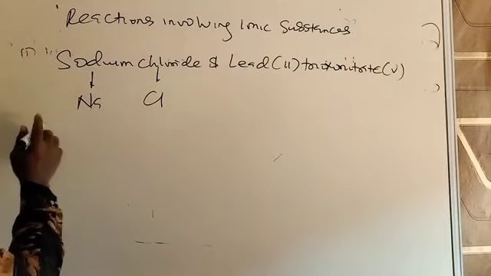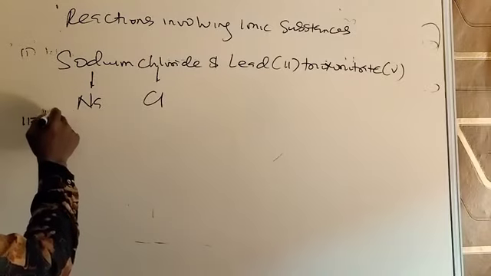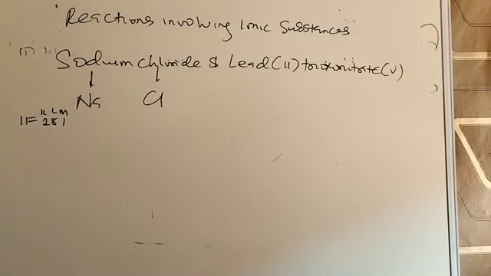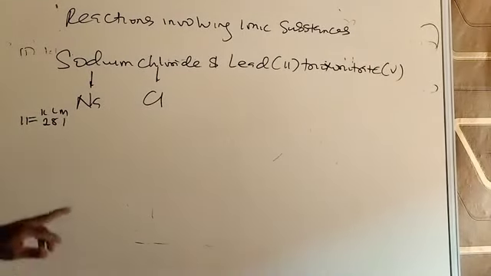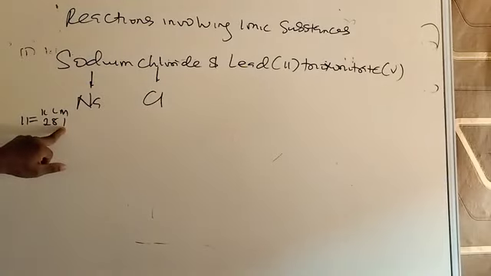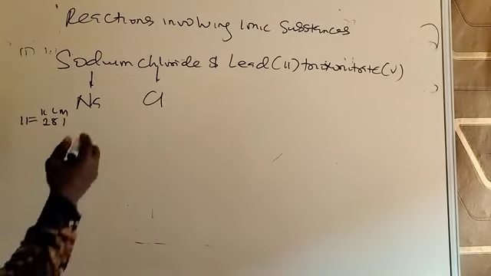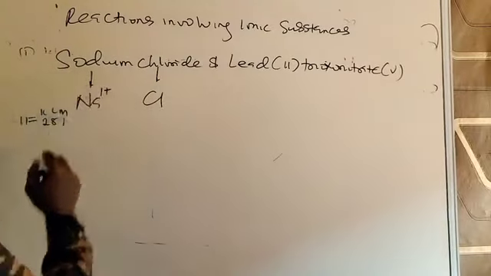Then the atomic number of sodium is 11. You should know your first 20 elements. 2, 8, 1. You write the electronic configuration. Sodium, by virtue of not having more than 3 in the outermost shell, is a metal, as I said before. Any element whose outermost shell has not more than 3 electrons is likely a metal, although there are few exceptions. So sodium is a metal. The valency is what you're seeing in the outermost shell. The valency of sodium is 1. So I can put 1 here or indicate the charge +1.